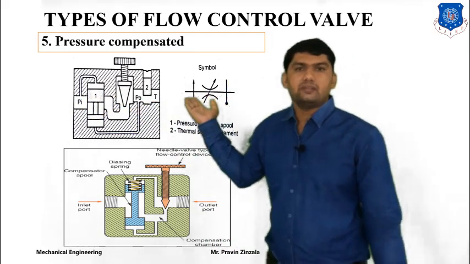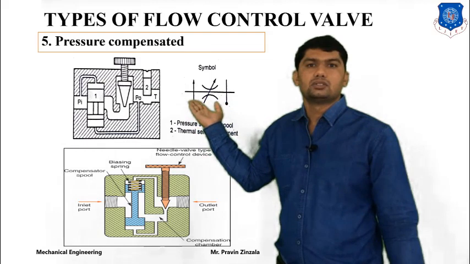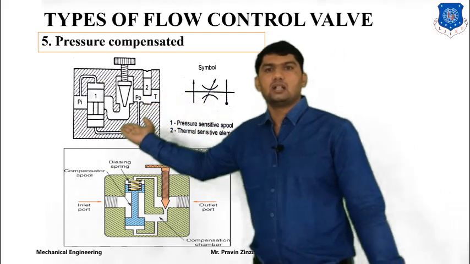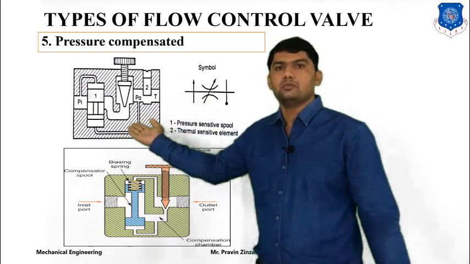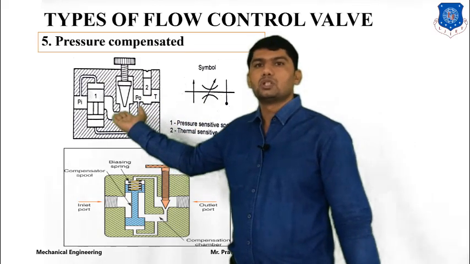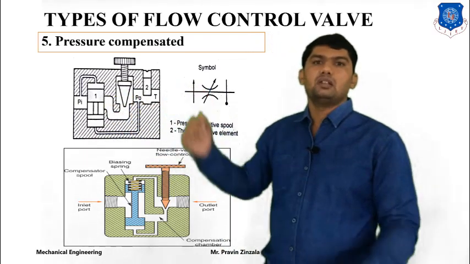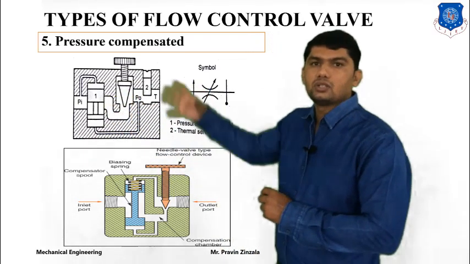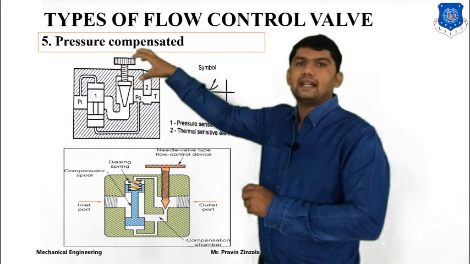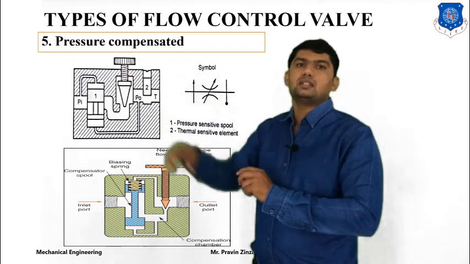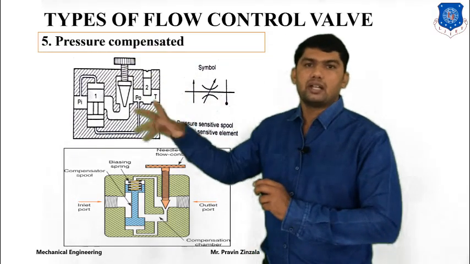What happens whenever the outlet pressure increases? It creates back pressure on this piston cylinder arrangement, and this spool will move up. It means the inlet area will be increased and the flow rate will be increased. We can also set our flow rate fixed by changing this area, by rotating the wheel.